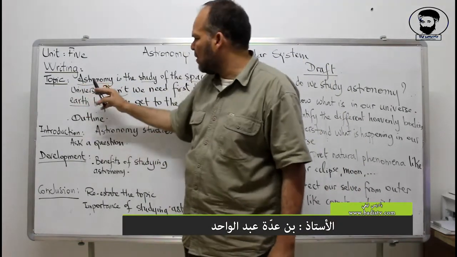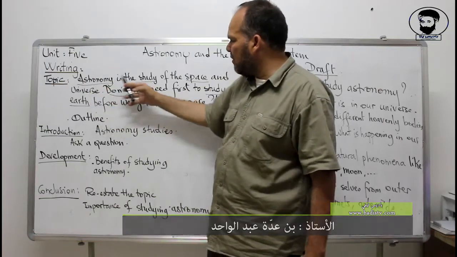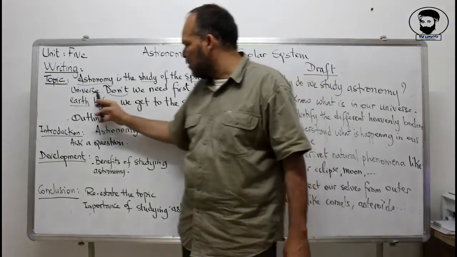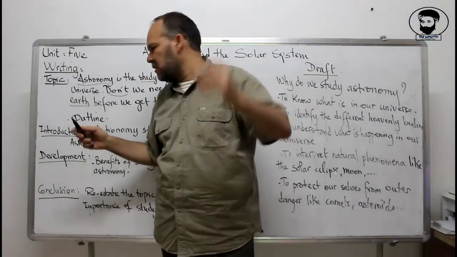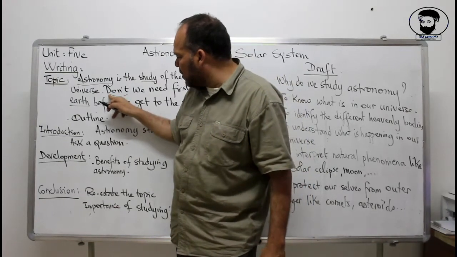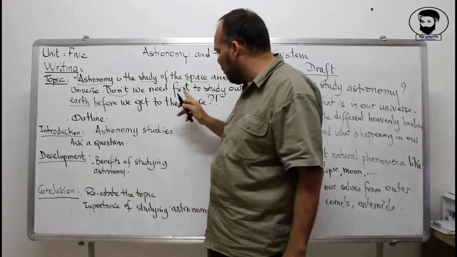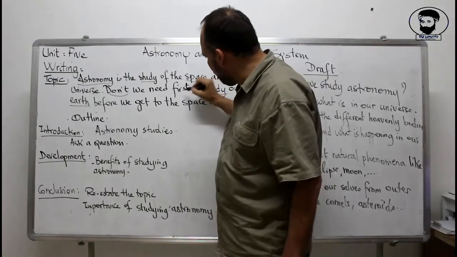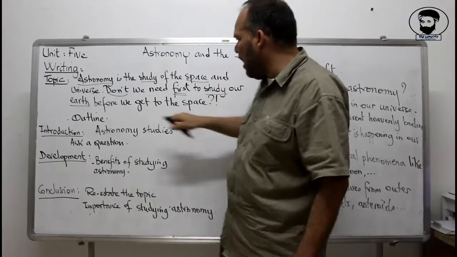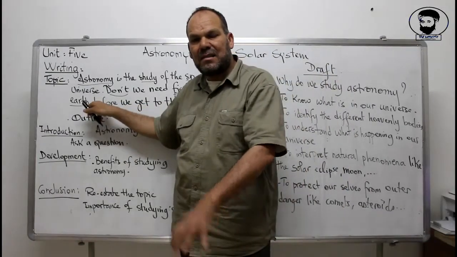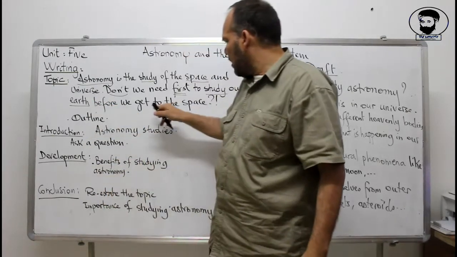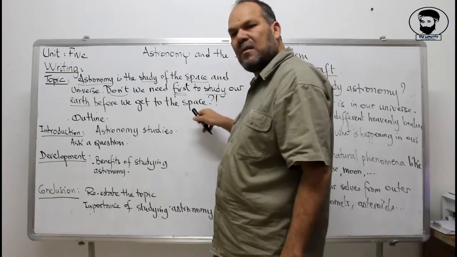So first, astronomy, and they give you a beginning of a definition: it is the study of the space and the universe, something that is very far from us. No, this is not starting by the inquiry. Don't we need first, and this is to make a double line, to study our Earth here? Let's study first this land, this Earth, and then after get to the space.